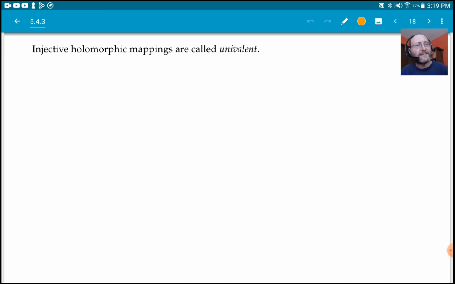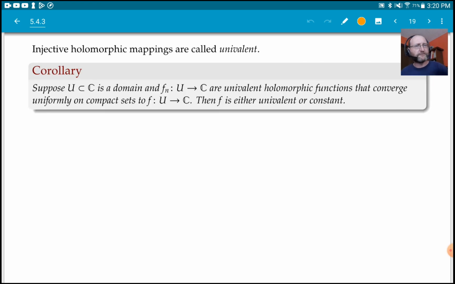So, injective holomorphic mappings are called univalent, right? Sometimes it's used even outside of complex analysis. Univalent, one-valued. That's just injective. That's all that means.